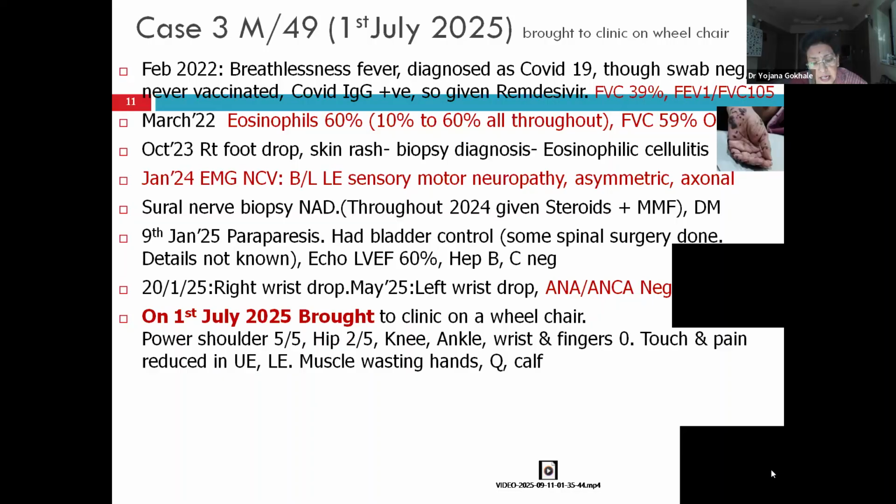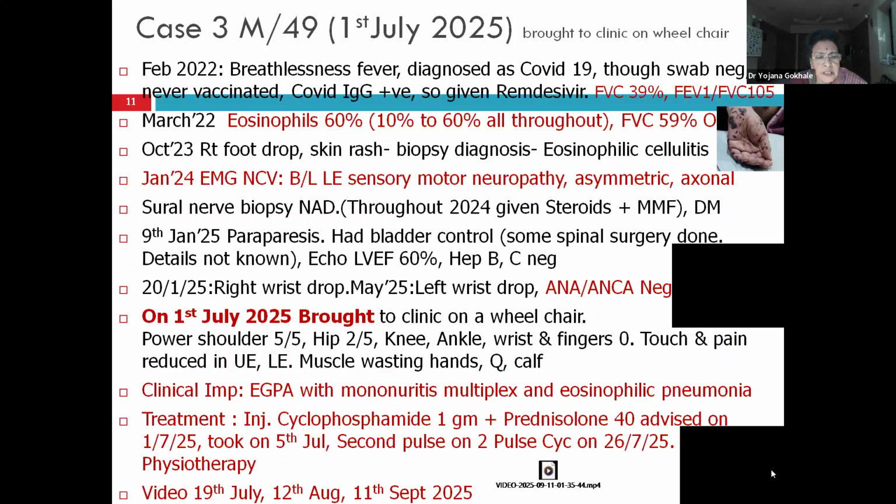I suspected EGPA, that is Churg-Strauss syndrome. His power in the shoulders was 5 by 5, hip 2 by 5, rest all power 0. Touch and pain were reduced in the limbs, with significant wasting of the muscles. So the clinical impression was EGPA with mononeuritis multiplex with past history of eosinophilic pneumonia.